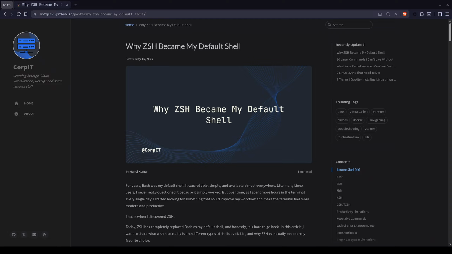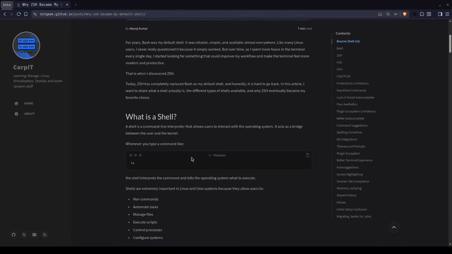So let's get started. First of all, let's talk about what a shell is. Before talking about ZSH, let's first understand what a shell actually is. A shell is basically a command line interpreter. Whenever you type a command like ls, cd, mkdir, the shell takes those commands and communicates with the operating system. You can think of it as a bridge between the user and the Linux kernel.